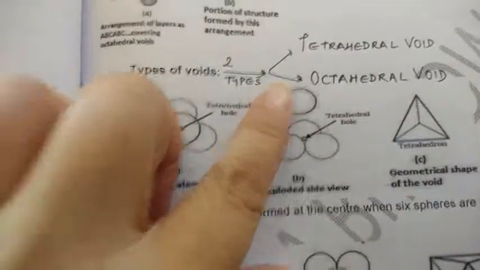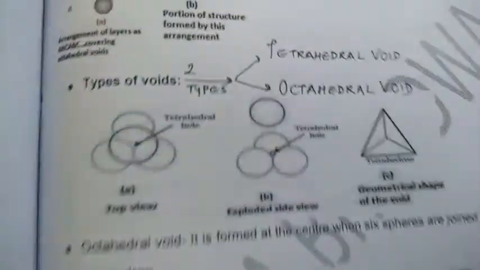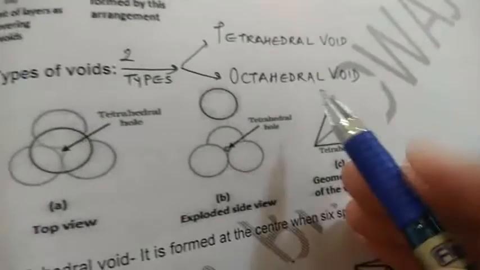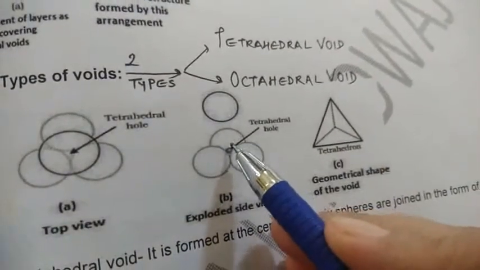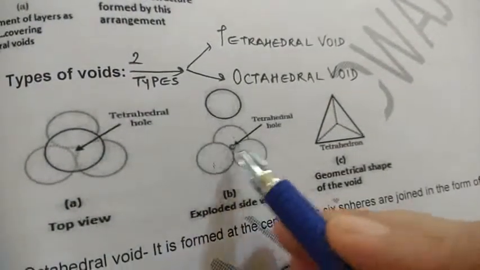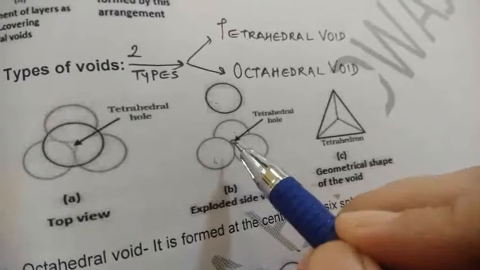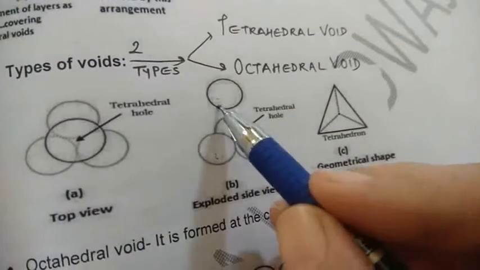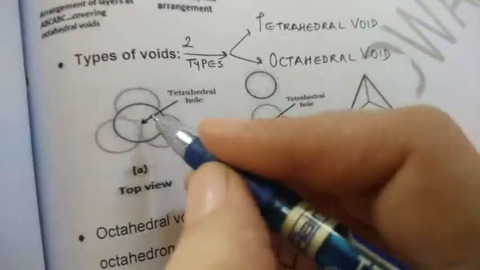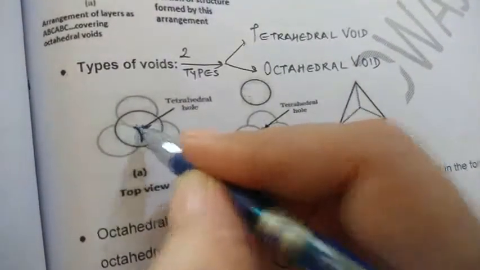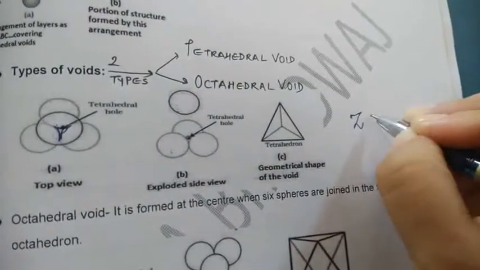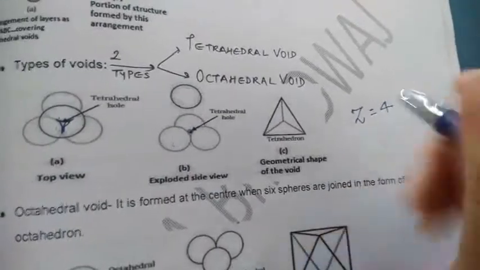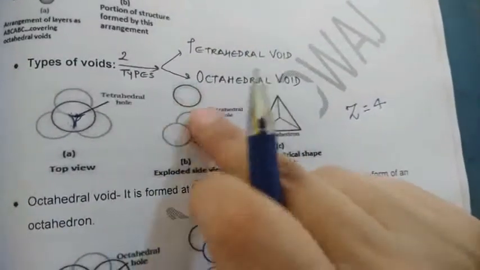In the syllabus, these voids are of two types, tetrahedral void and octahedral void. When the tetrahedral void is formed, suppose the arrangement is like this: the lower layer has 3 atoms and the 4th atom is covering it. So in the cavity of these 3 atoms, when this atom touches them, the area of this shape which remains unoccupied is called a tetrahedral void. If somebody asks what is the coordination number, that is Z, of the tetrahedral void, the answer is 4, because in a tetrahedral void, the void is being touched by 4 atoms.